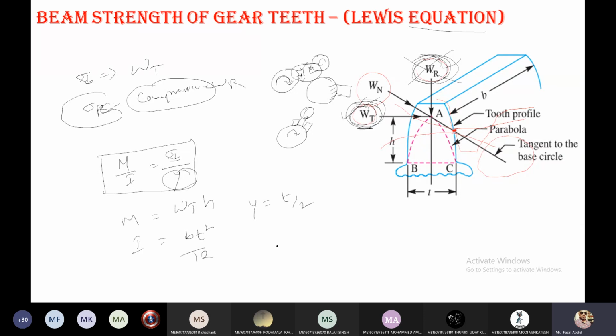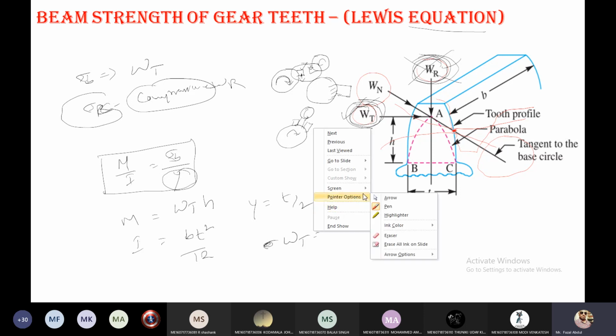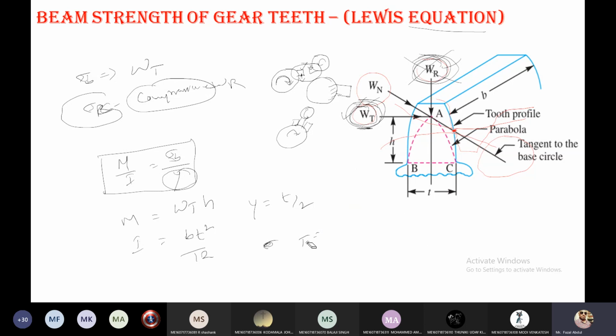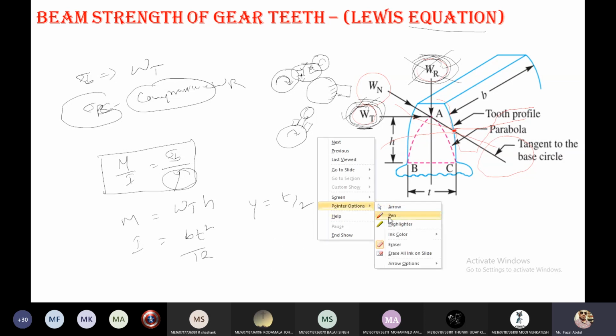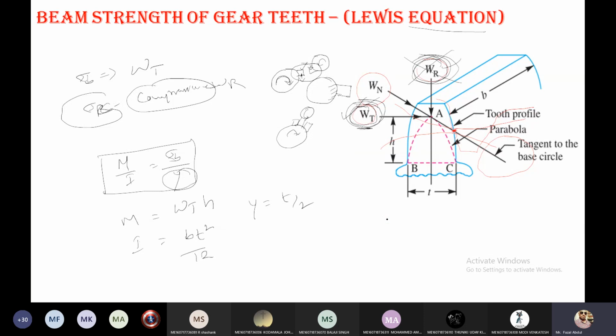Substituting these equations, sigma w equals M by I into y.